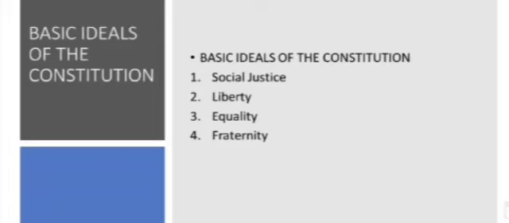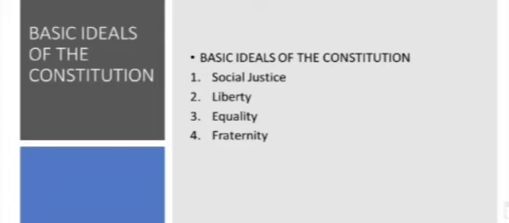All citizens have equal rights. The basic ideal of the Indian Constitution is that all the citizens of India have equal rights, irrespective of their caste, sex, religion, or wealth, whatever it is. They have to obey the same laws irrespective of their color, caste, creed, religion or wealth. And the next ideal is fraternity.